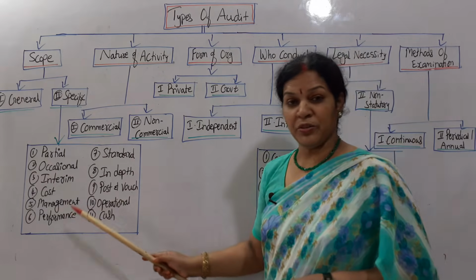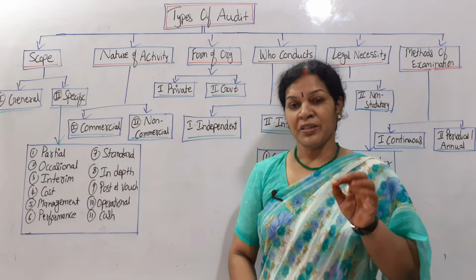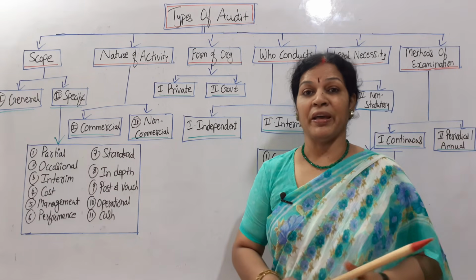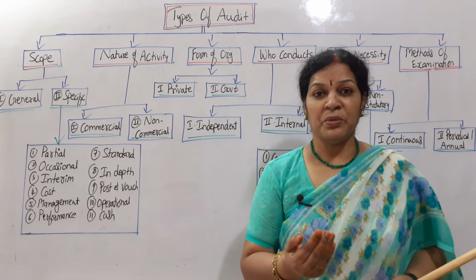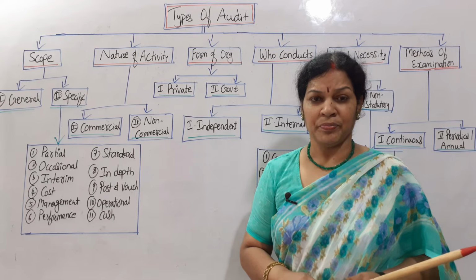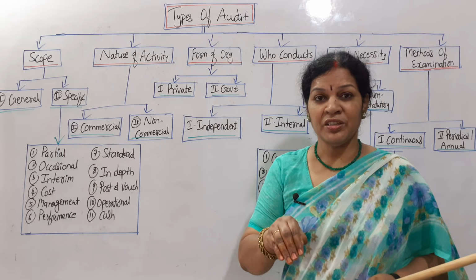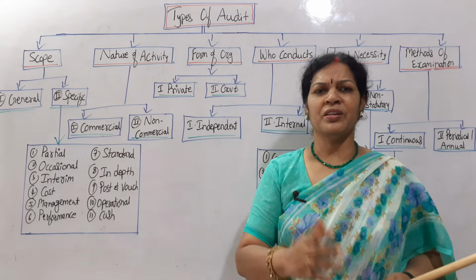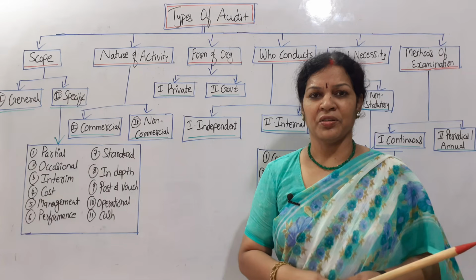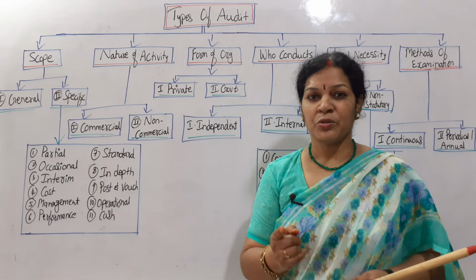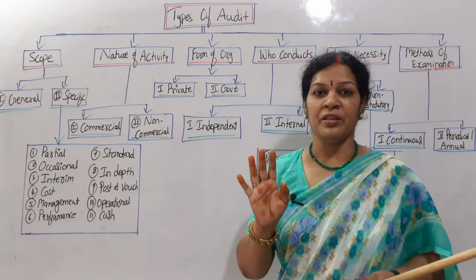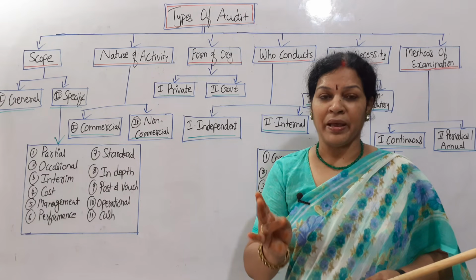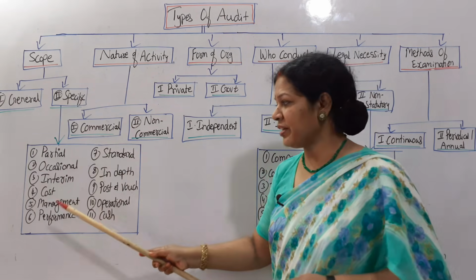And another one is management audit. Management audit gives the management an assurance of the efficiency of the organization. Sometimes management may feel they want to check how the organization is going on. To know the efficiency, they may give the auditor a management audit, meaning: you work on behalf of us, check, and give us some advice. That advice is useful to the management only. They are checking the efficiency of the management, and they are going to give advice related to the management. So we call it a management audit.